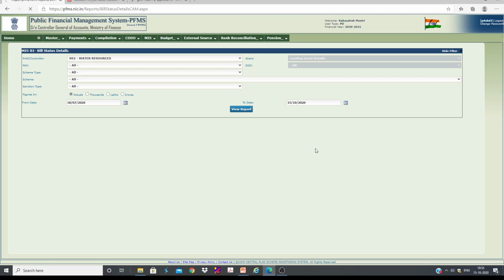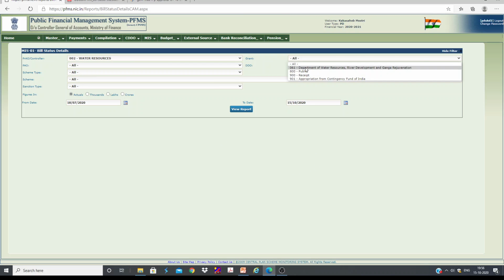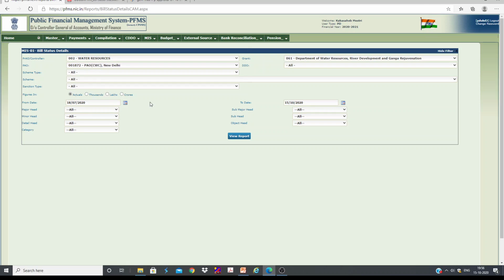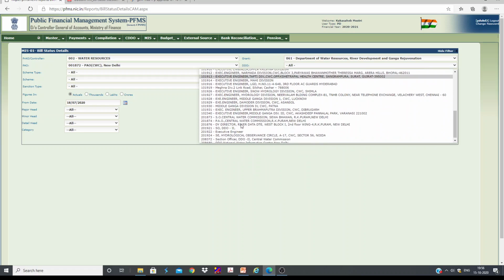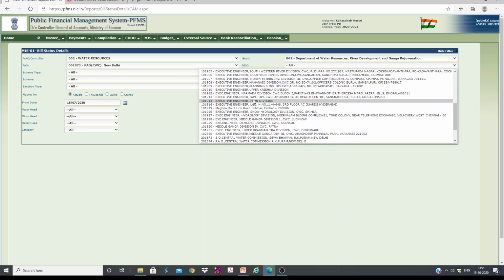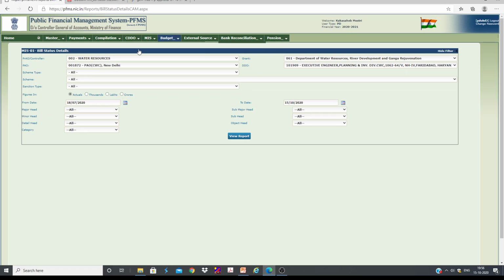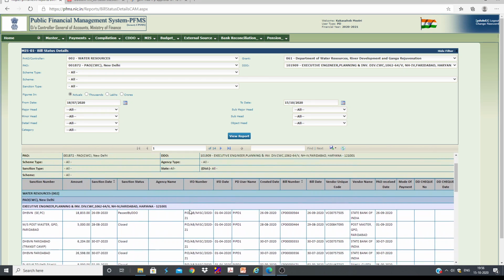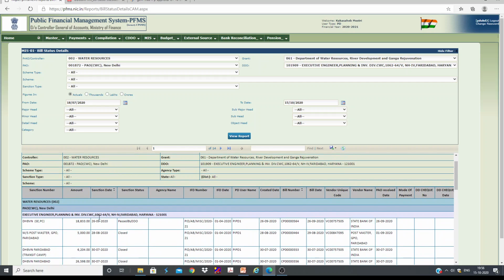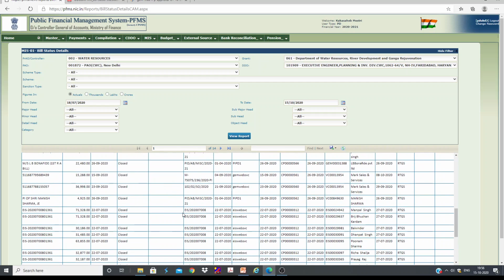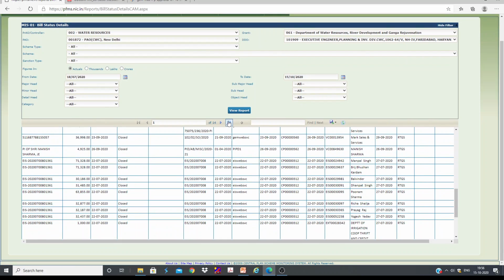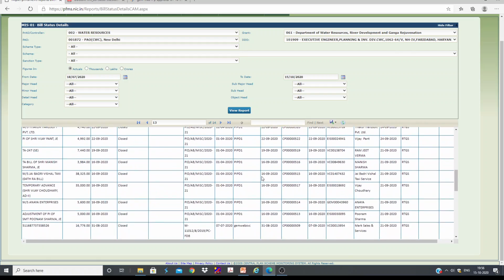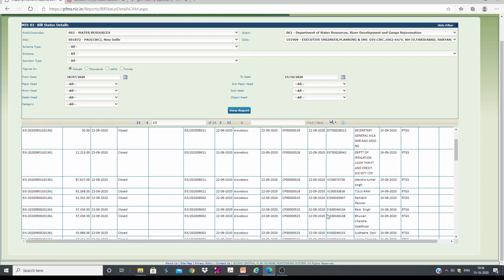You can select the controller, this grant, not only any DDO you can check. You can check any DDO, not only your division. Let's say I am just checking this one. You can check this one. You can even check the status. You can see one such bill is passed by DDO. You can see the status here. If they are returned, passed, everything you can see here. So this is another thing.